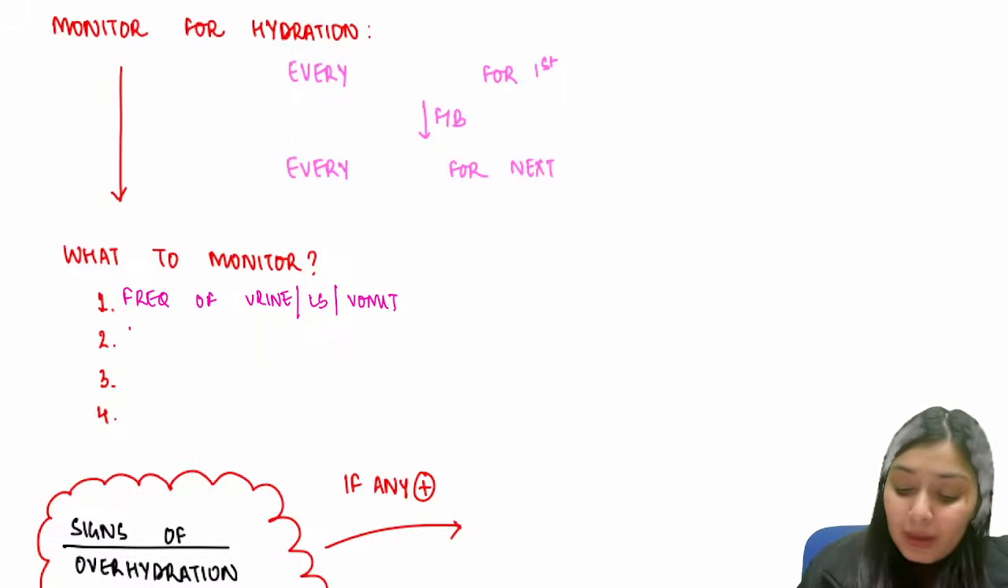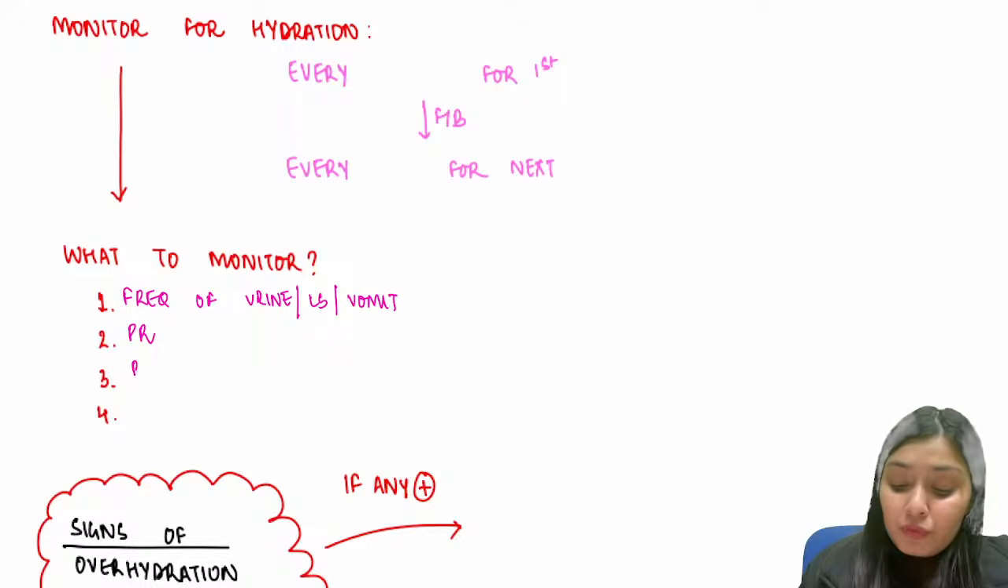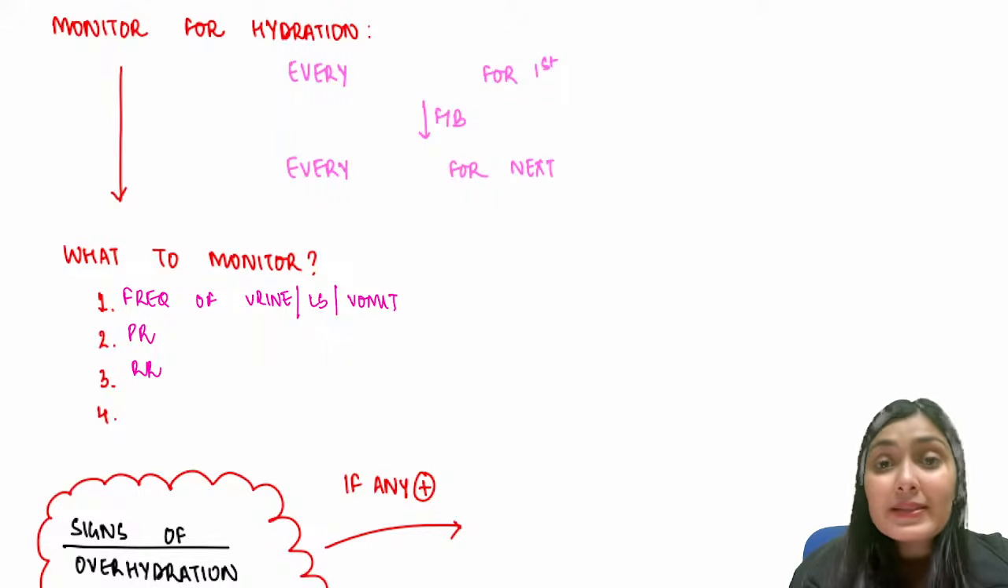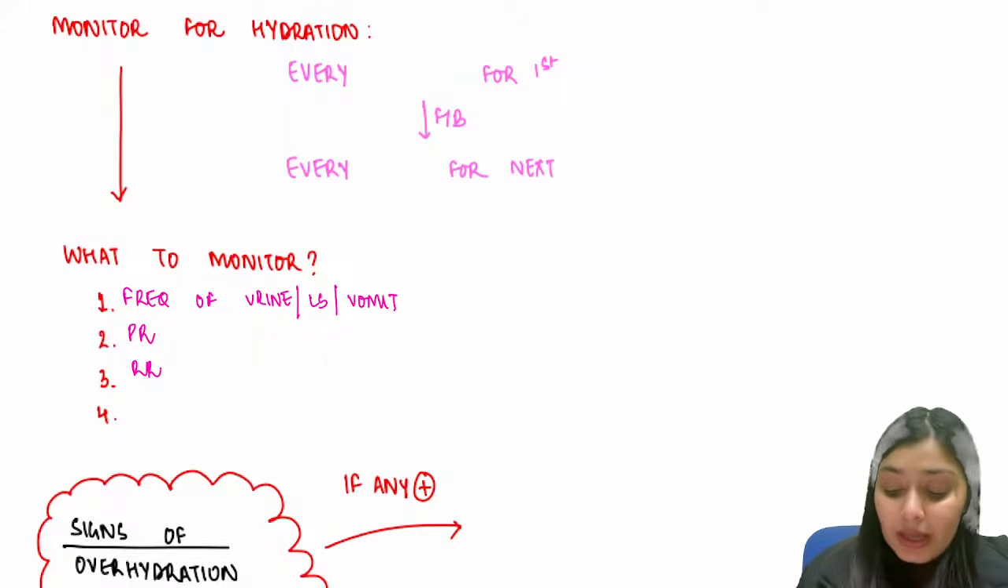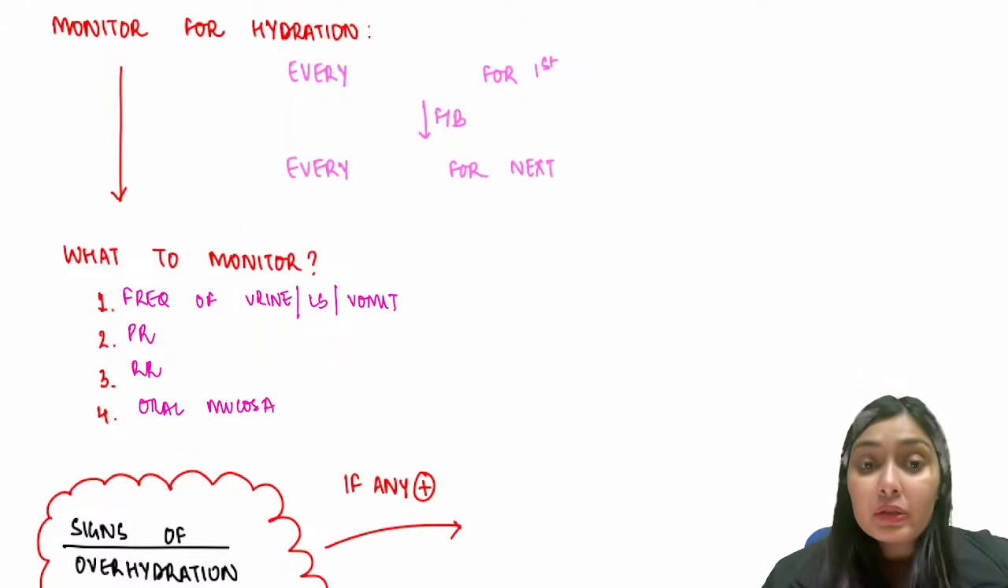You have to check the pulse rate. Pulse rate should normalize with the correction of dehydration. You have to monitor the respiratory rate. Respiratory rate will be normalized once the hydration is good. And you check the oral mucosa if it has turned moist or not. So all of these things you have to monitor.